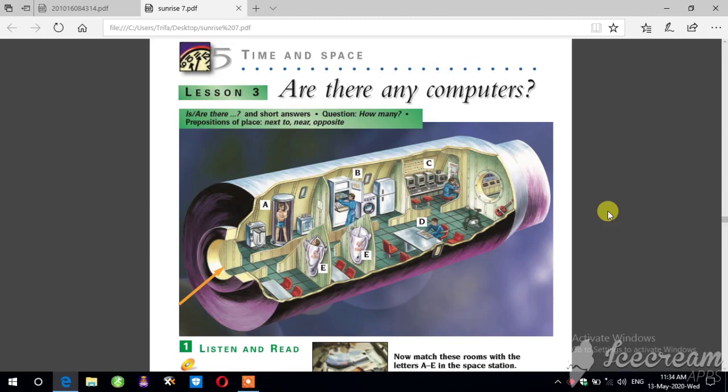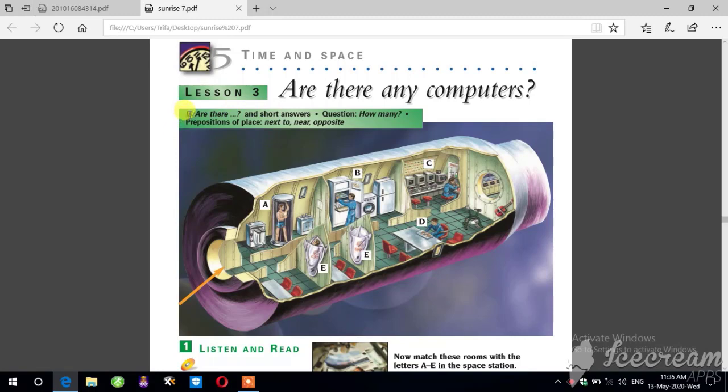Today I want to review Unit 5 Lesson 1. Unit 5 Lesson 1 is about asking about plural things and singular things, and short answers.